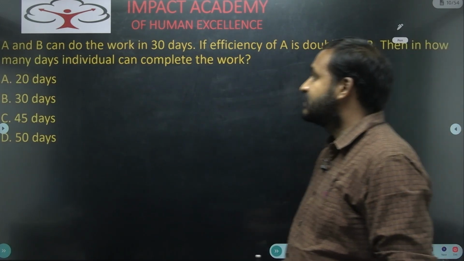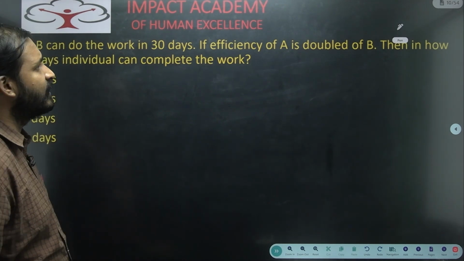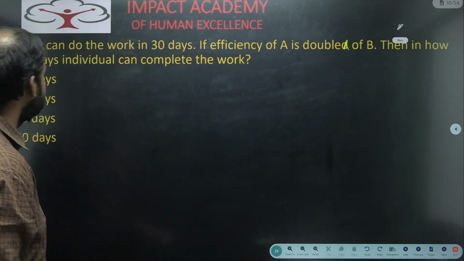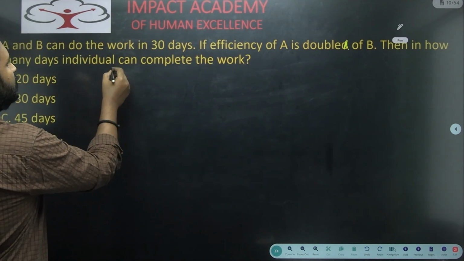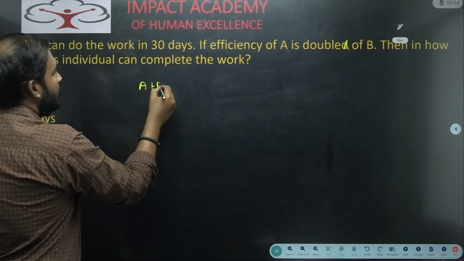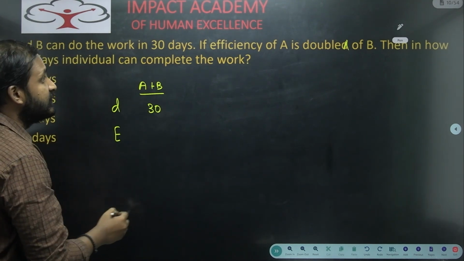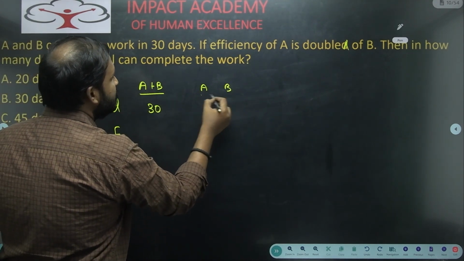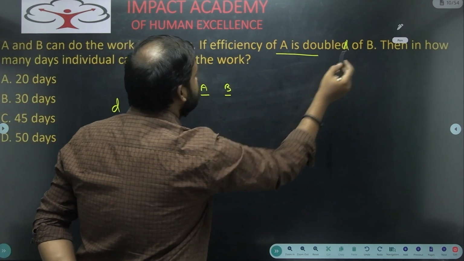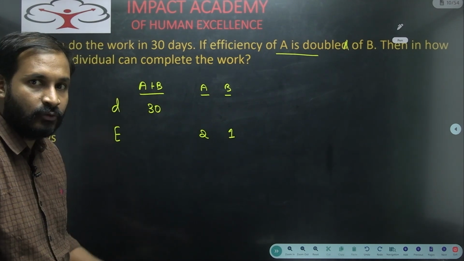Next one. Now, see here, A and B can do a work in 30 days. If efficiency of A is double of B, then in how many days can they individually complete the work? Now A and B together are taking 30 days to finish the job. When it comes to their efficiencies, if efficiency of A is double of B, then efficiency of A will become 2 and efficiency of B becomes 1, right? 2 and 1.